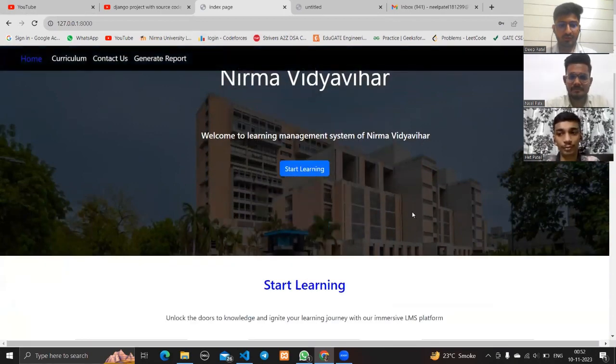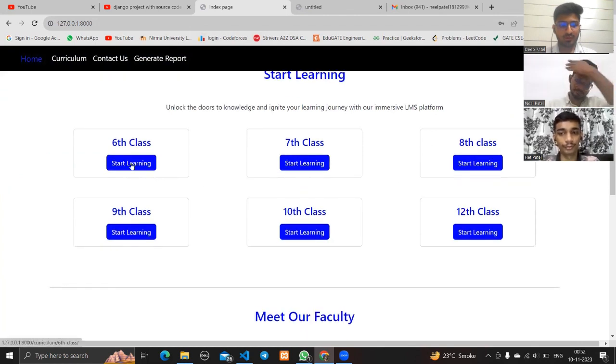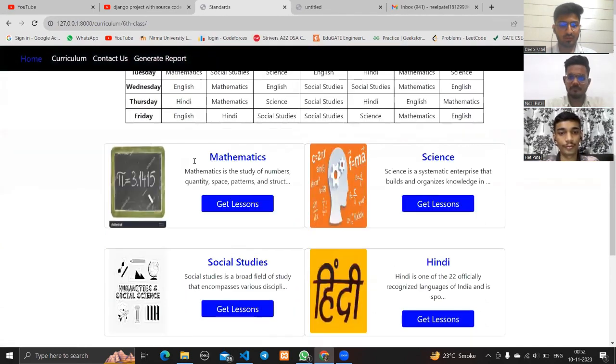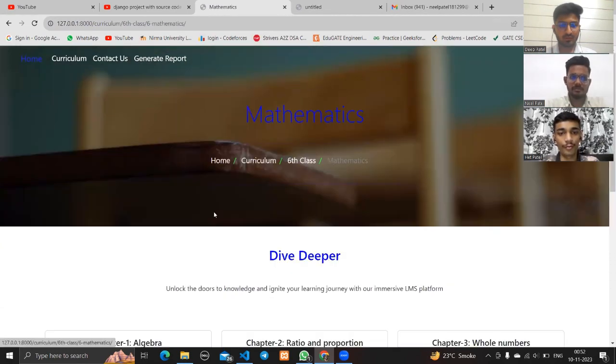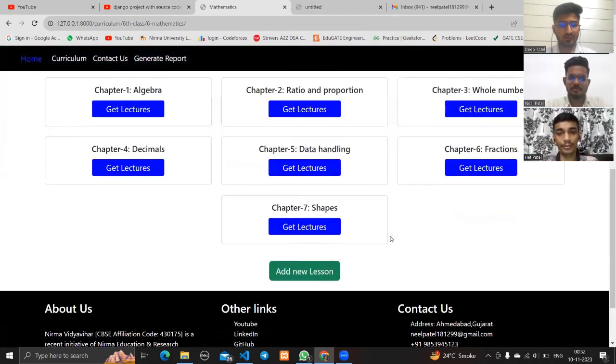So here we can see that the teacher is successfully logged in. After clicking on Curriculum, all standards are displayed. And after clicking on a particular standard, all subjects are displayed. So here are all the subjects like mathematics, science, social studies, Hindi. After clicking on a particular subject, all lessons are displayed.